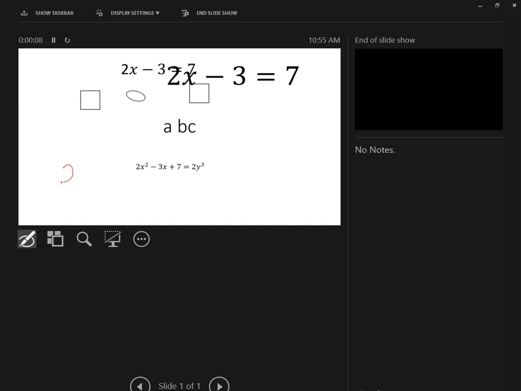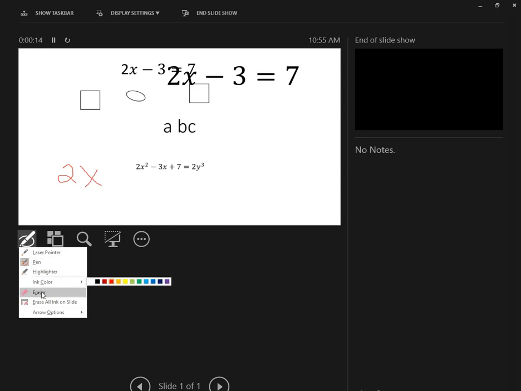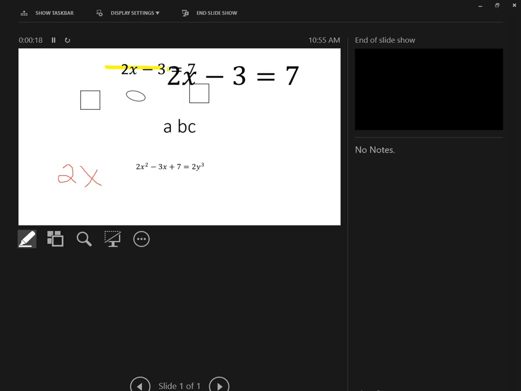So you have a pen, so you can write on the screen while you're presenting. You also have the ability to choose different ink colors. You can use a highlighter. Difference between a pen and a highlighter is, of course, you can see through the color in the highlighter. This is just a laser pointer to draw attention to wherever you need to draw attention on the screen.